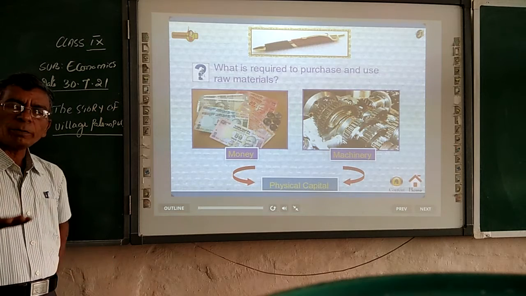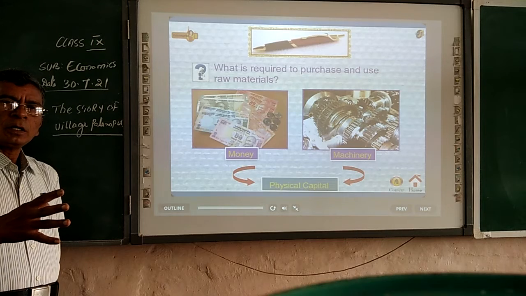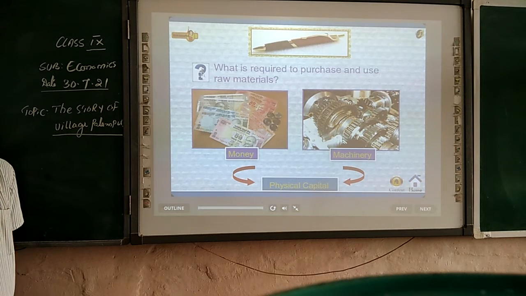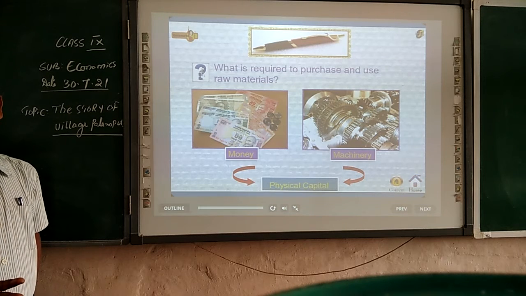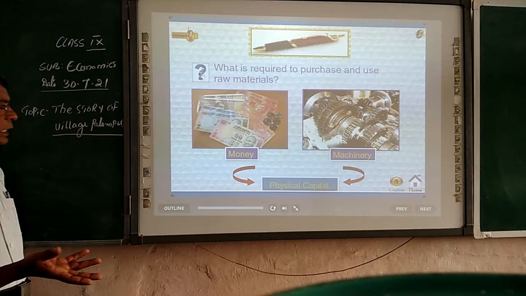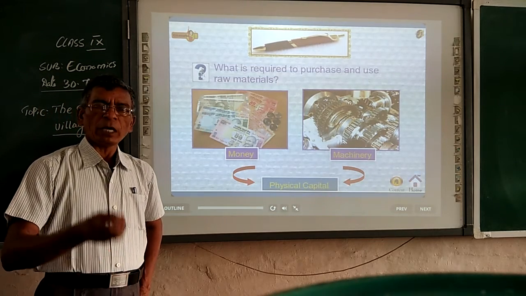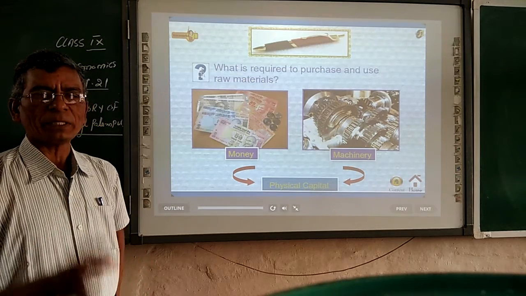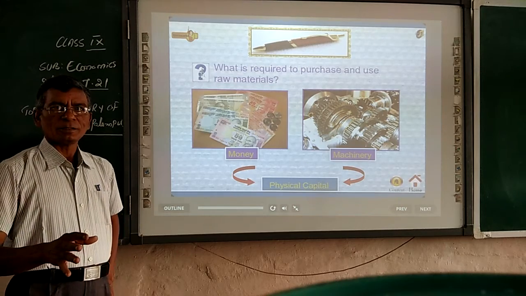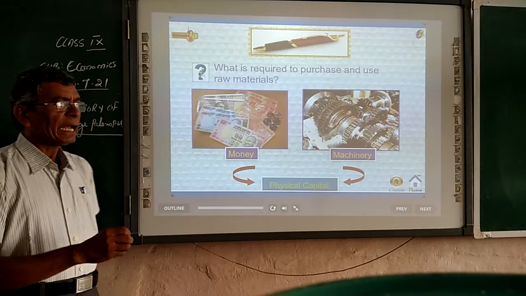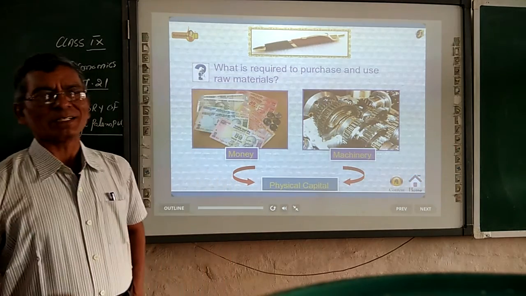Whatever the raw materials are, mixing, labor is required. So all these, if we want to collect, what do we require? We need money, we need capital, we need rupees. Therefore, if we have money in our hand as capital, we can buy all the machines and the materials. So money and machinery are the best examples of physical factors.